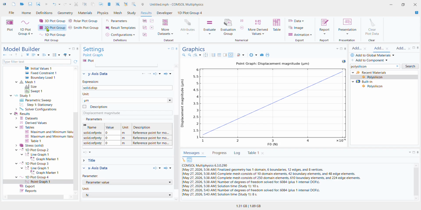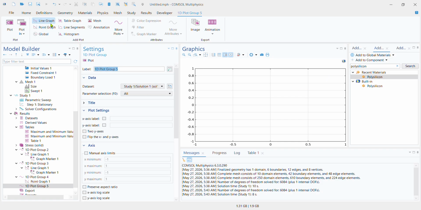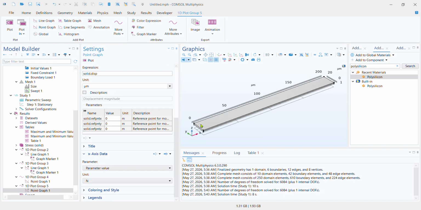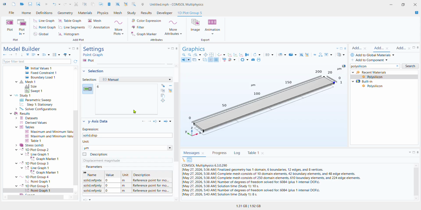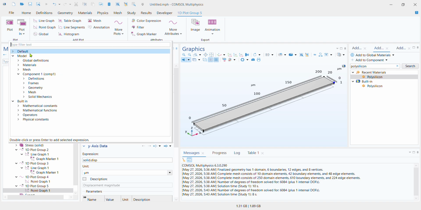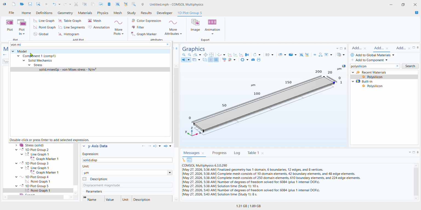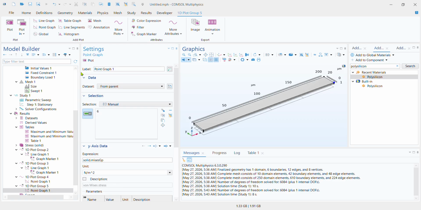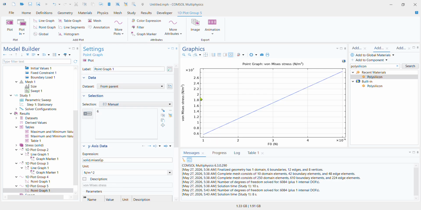We can go to results, we can add a 1D plot group, and you can click a point graph again, and this time, since the maximum stress is at the edge, you can click on the point at the edge where the fixed end is present, and all the other expressions remain the same except the solid displacement is replaced, this time with von Mises stress, because that is what we're trying to explore in this experiment. And I'm simply going to click on plot again, and you see this is also linear with increasing force. So once again, it's a very clean plot.